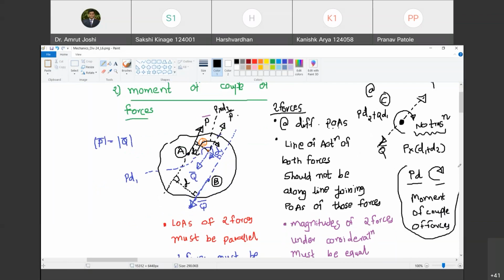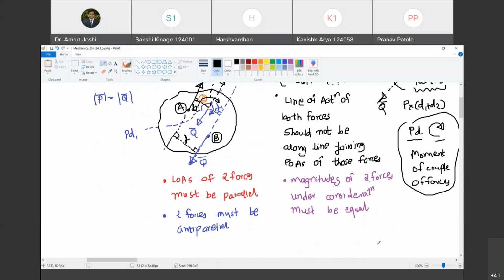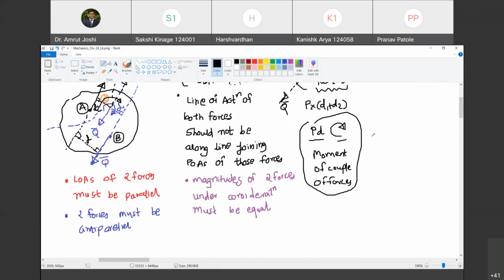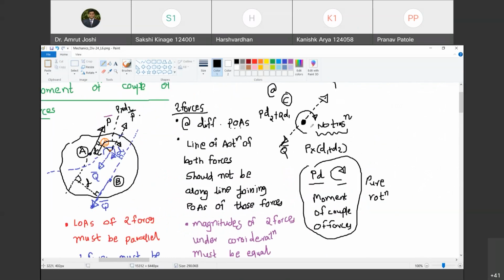Observation. Is this moment accompanied by any net force? No. So there is no tendency of translation, but there is a tendency of clockwise rotation. Do you agree with me? Yes, sir. So at point C, can I say this body experiences pure rotational tendency? Are you with me? Yes, sir. There is no translation accompanying it because P bar and Q bar have balanced themselves. Happy? Yes, sir.